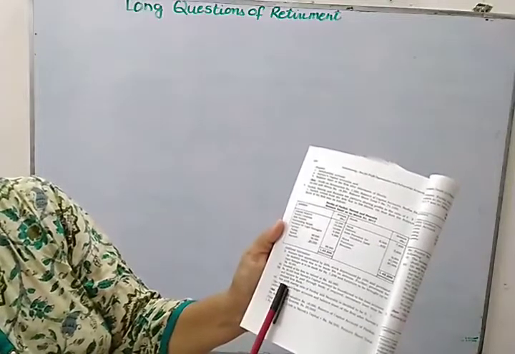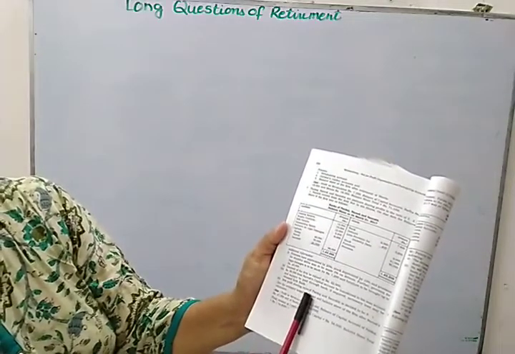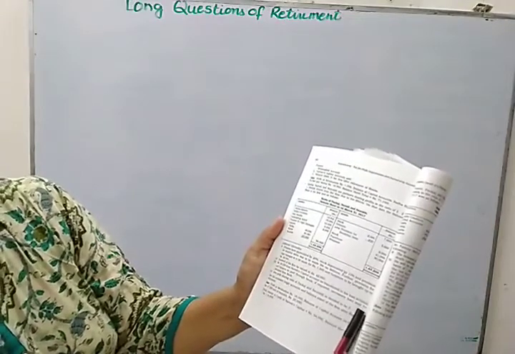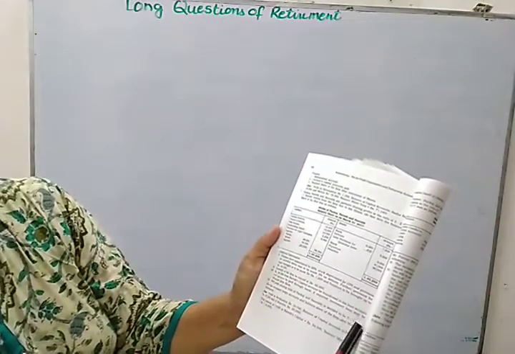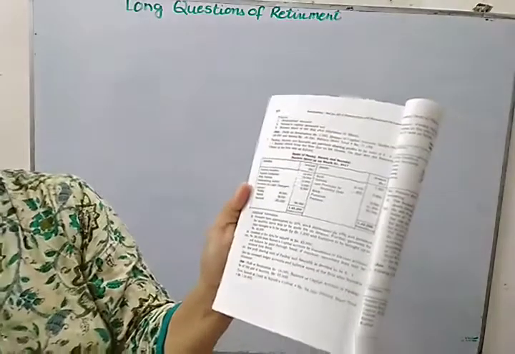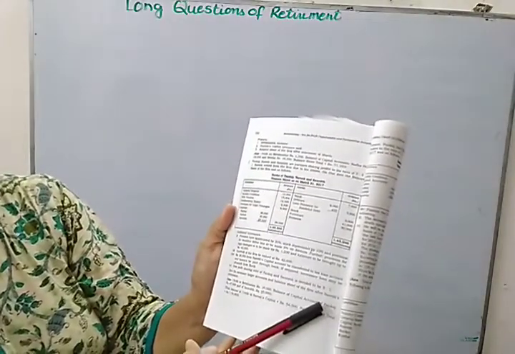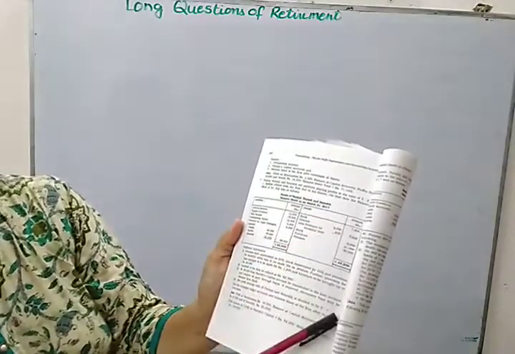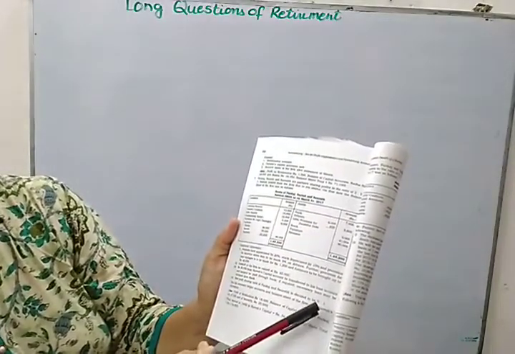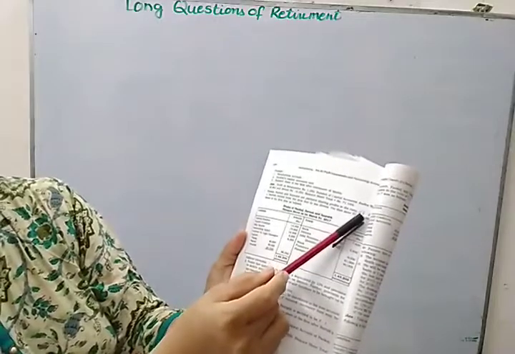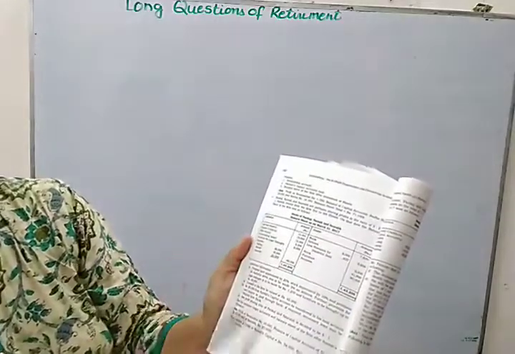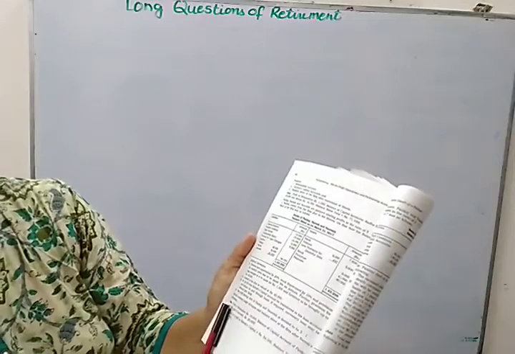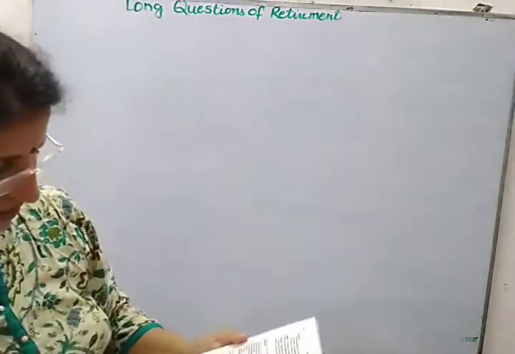And you are required to, new profit sharing ratio of Pankaj and Saurabh is decided to be 5:1. So here new profit sharing ratio is given to you. So what is to be done when new profit sharing ratio is given to you? In that case, you will calculate the gaining ratio. Gaining ratio will be new minus old. Old is 3:2:1. So give necessary ledger accounts and balance sheet of the firm after Naresh retirement.